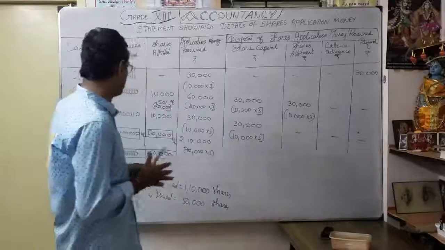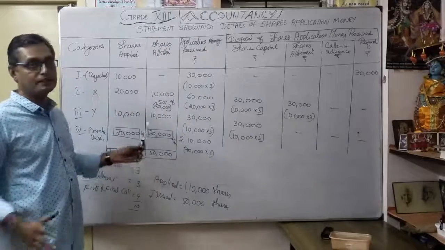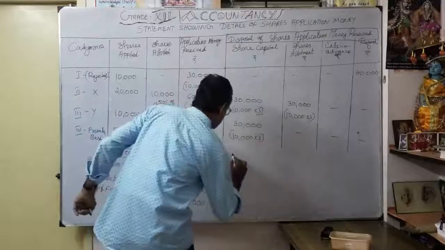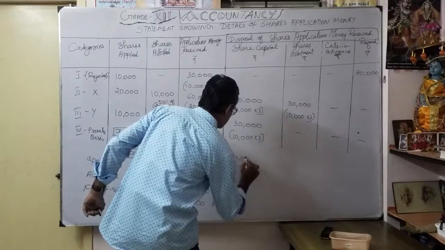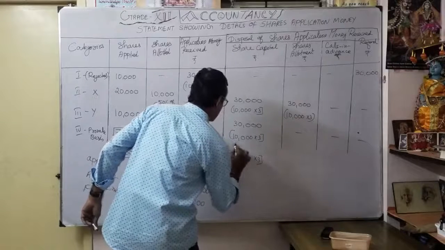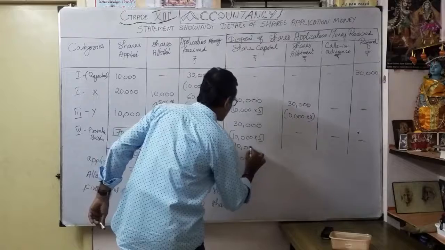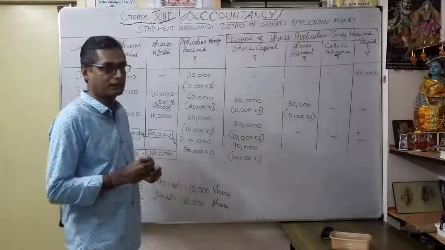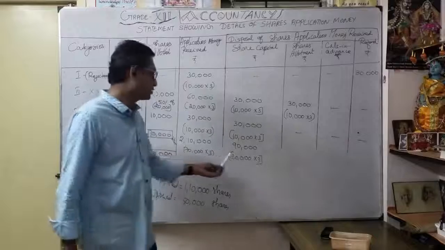But actually, how much allotted? Allotted only 30,000 shares. So how much am I going to transfer to share capital first? 30,000 into 3. Only 90,000 I am going to transfer. From the 2,10,000, only the 30,000 shares allotted.